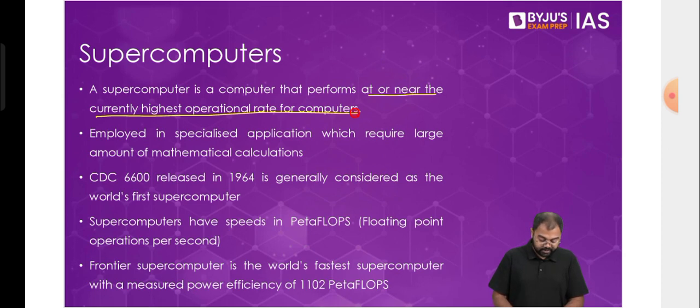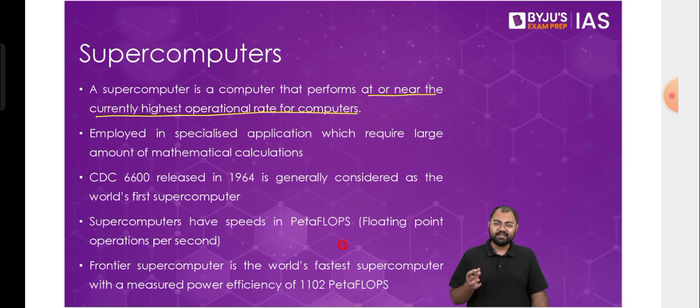In case of supercomputers, what we see is that the number of supercomputers has been growing in the world, and not only in the world. We see that in India also there is a national supercomputing mission, and as a part of this national supercomputing mission, we have been using these supercomputers a lot. So, for example, we are saying that these are computers operating at the current possible highest operating speeds.